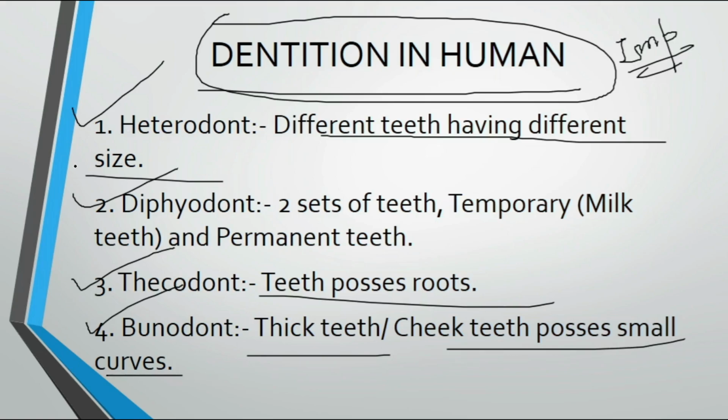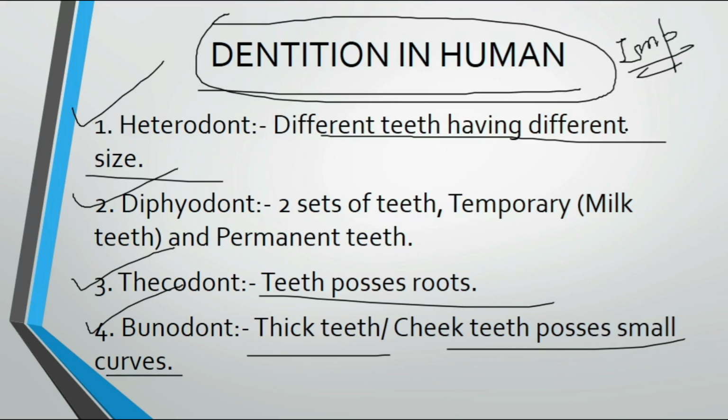So what is the meaning of this? Heterodont means different teeth having different sizes. So heterodont is a characteristic of teeth which says that our different types of teeth have different sizes. That means some are larger, some are smaller. So diphyodont means we have two sets of teeth. One is temporary, also known as milk teeth, and one is permanent teeth, which remain for our whole life.